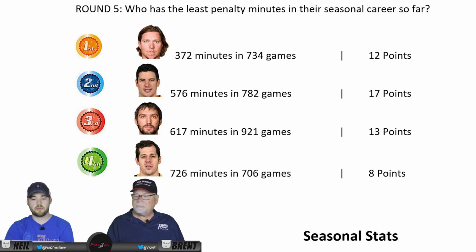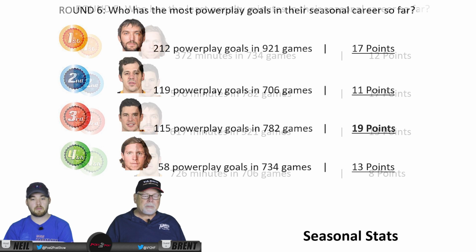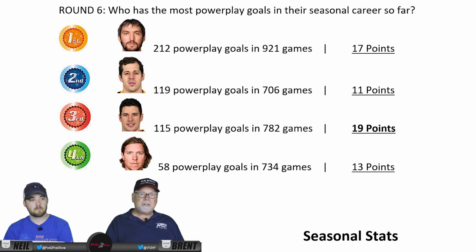Okay, so it looks like Crosby's still in the lead with 17 points. Ovechkin's got 13, Backstrom's got 12, and Malkin's got 8. Alrighty. Round 6, here we are. Who has the most power play goals in their regular season career? Tops is Ovechkin, 212 power play goals.